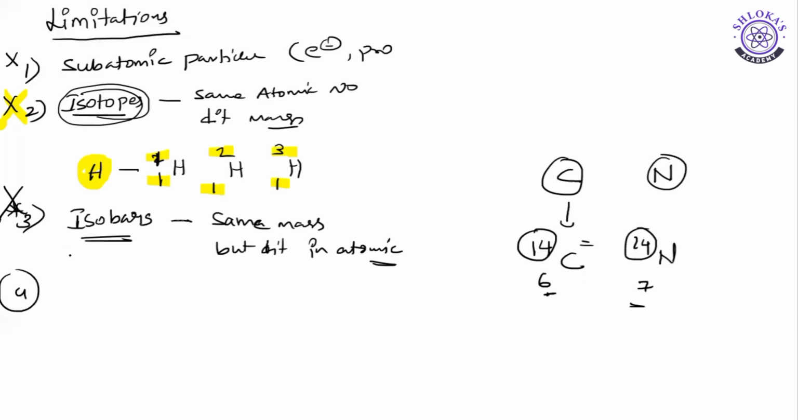What was the fourth point given by Dalton's atomic theory? It is nothing but that atoms combine in a simplest whole number ratio to give stoichiometric compounds like H2O, FeO, Fe2O3, etc. So if you take FeO, the simplest whole number ratio is 1:1. If you take Fe2O3, the ratio is 2:3. These are stoichiometric compounds. This was given by Dalton's atomic theory, right?